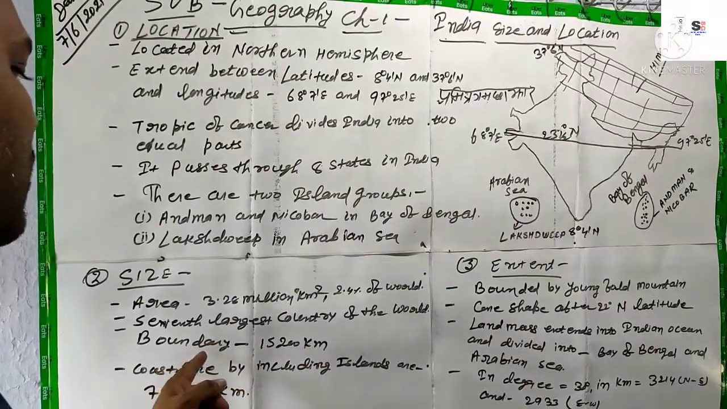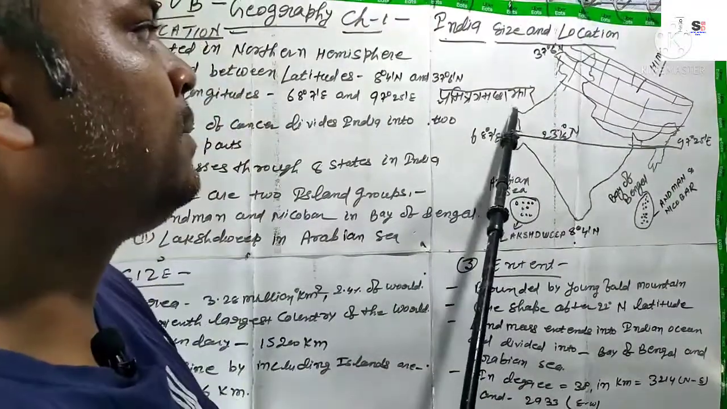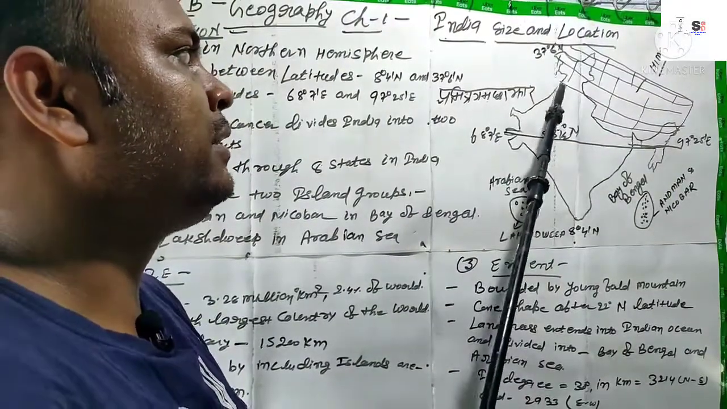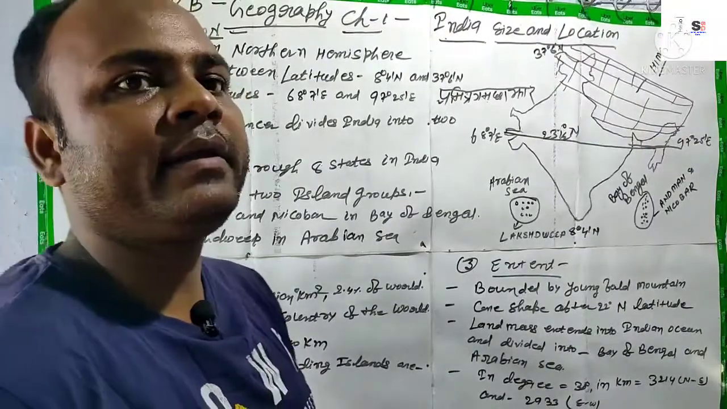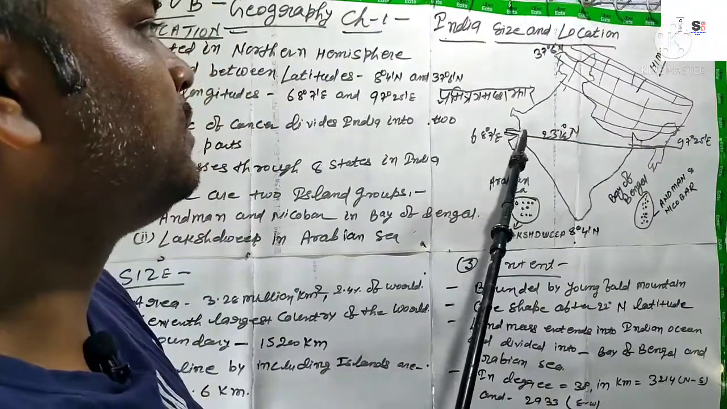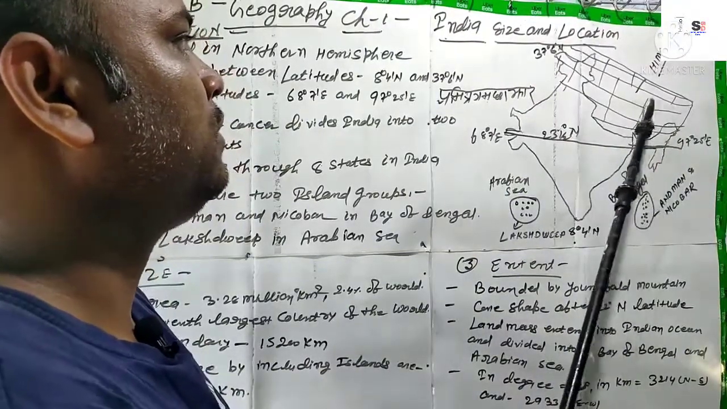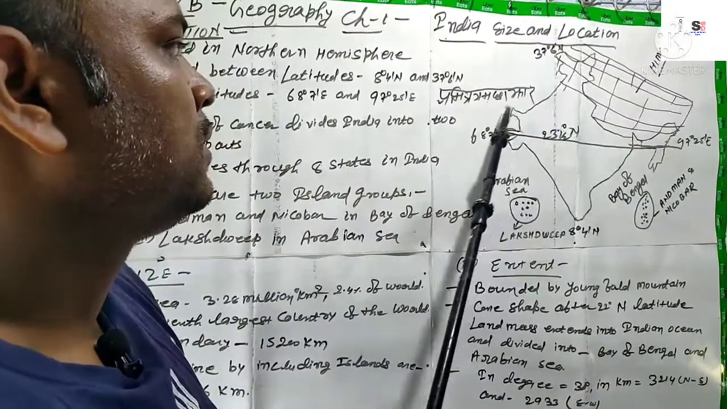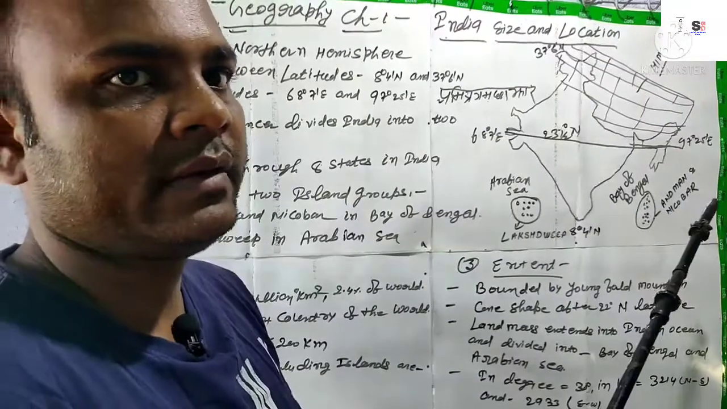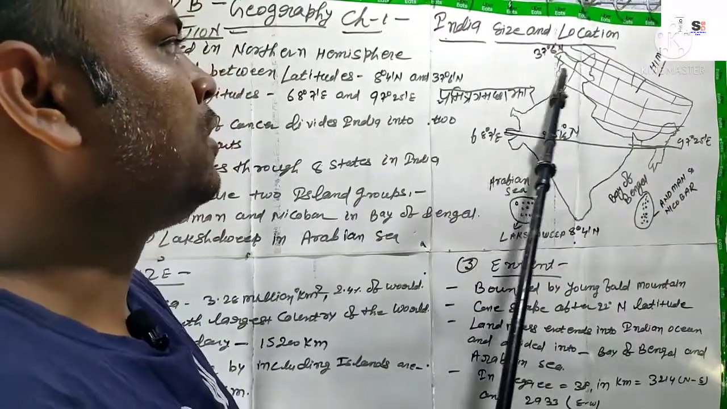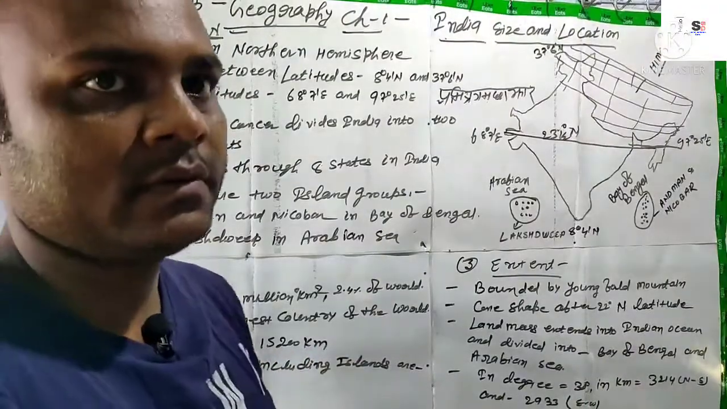When we talk about its boundary, it must be bounded by or joined to other countries. So only this much we will count, because in this part there are no other countries, isn't it? So when we talk about its boundary, that is 15,200 kilometer.